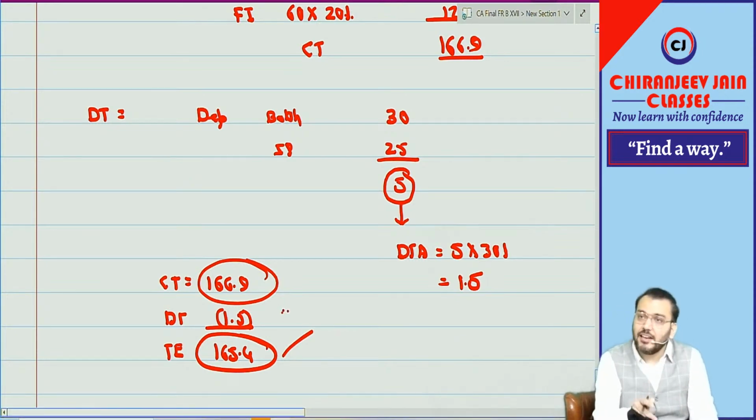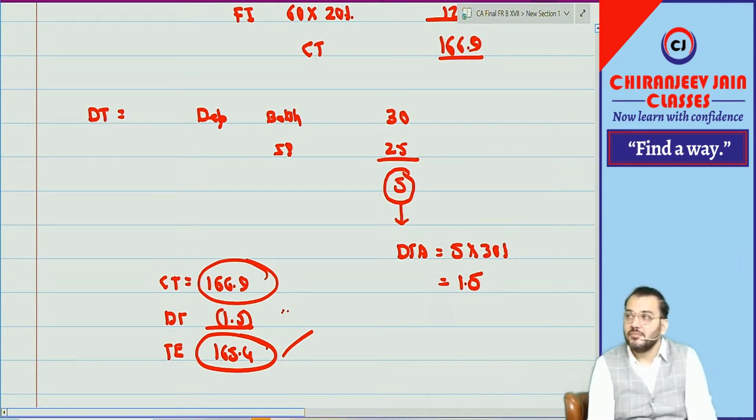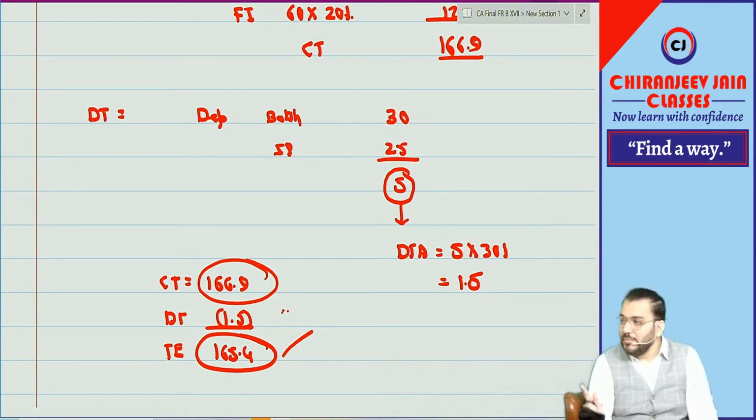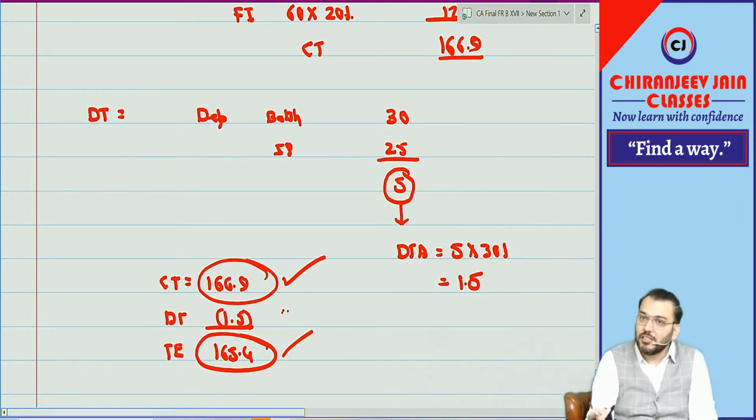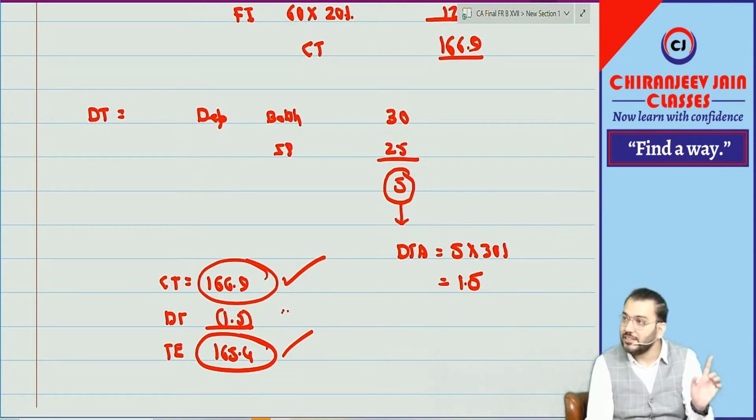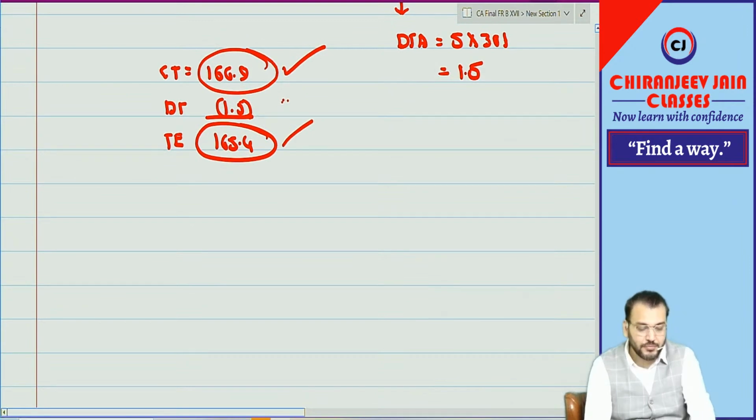This is the critical error in the question. But I don't know whether you can understand this much in exam or not. Means in solution they have done reconciliation with this. But we should do reconciliation with tax expense, now 165.4. This is a critical mistake in the question. Are you able to understand what I am saying? Critical mistake in question. Chalo, let us do reconciliation.